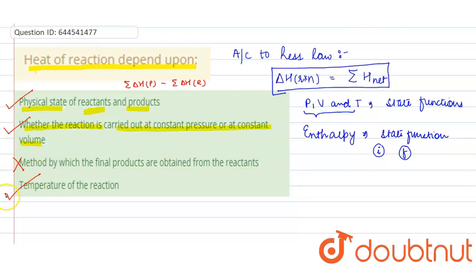Temperature of the reaction, yes, it also depends upon temperature of the reaction. Okay, whether it is exothermic, endothermic, whether the temperature is increasing or not. Okay, you can see delta H is equal to, you can also write nCp delta T. So here you can see that enthalpy is depending upon temperature. And here this is your heat capacity at constant pressure. So this Cp is signifying that the reaction is happening at constant pressure. So it depends upon volume, whether the volume is constant, whether the pressure is constant, and temperature also.